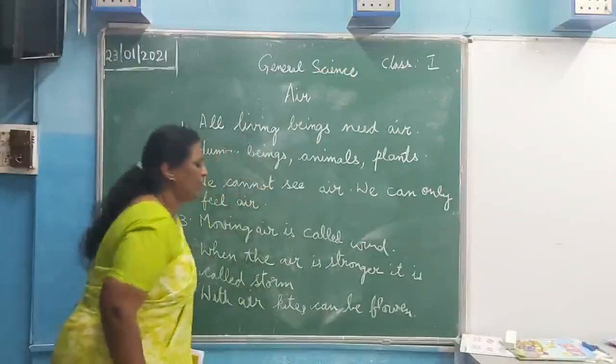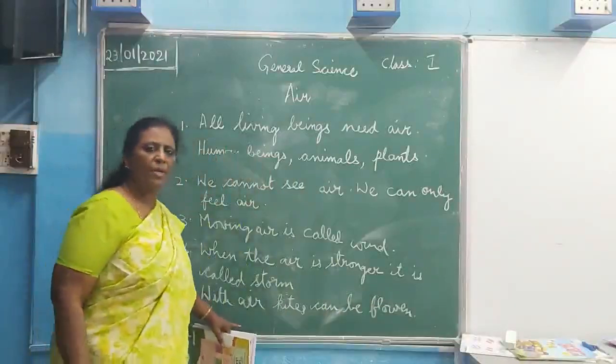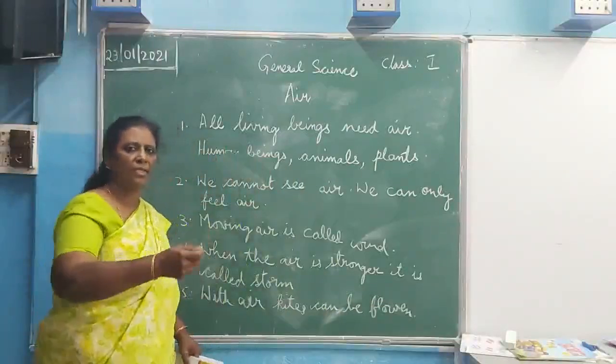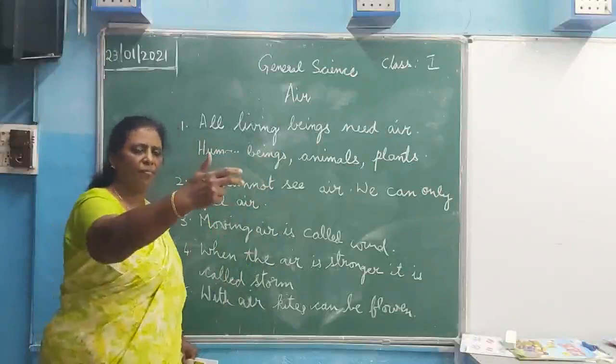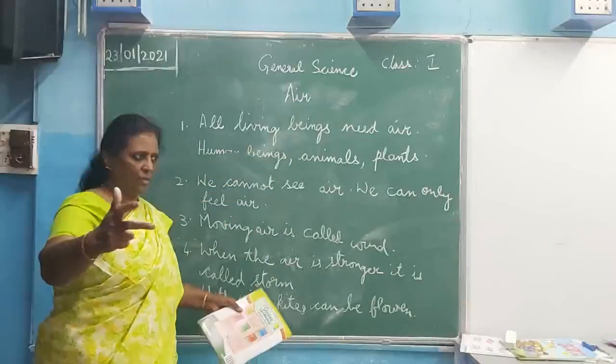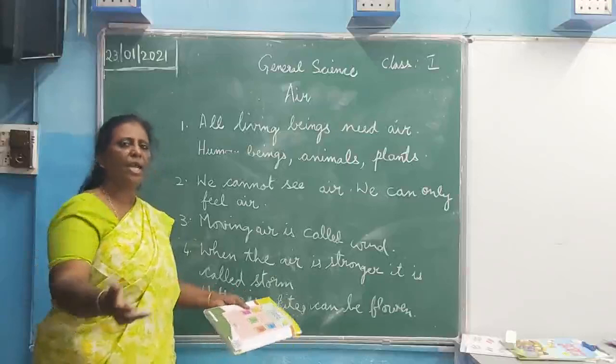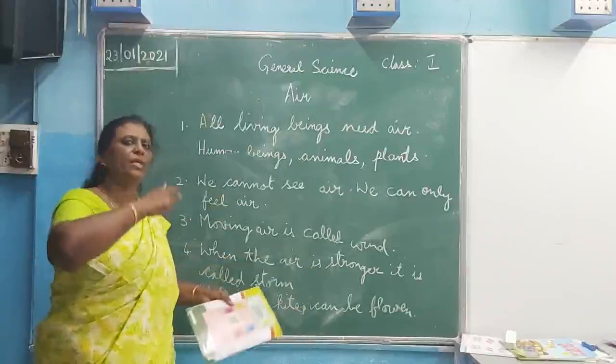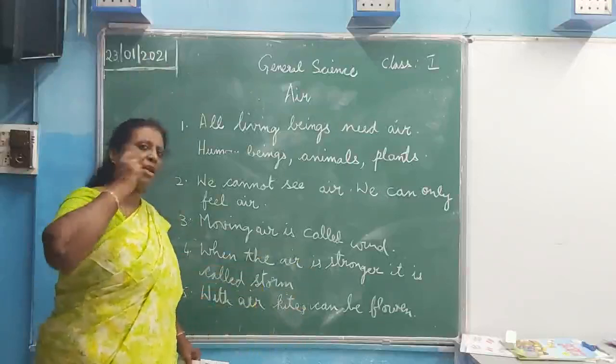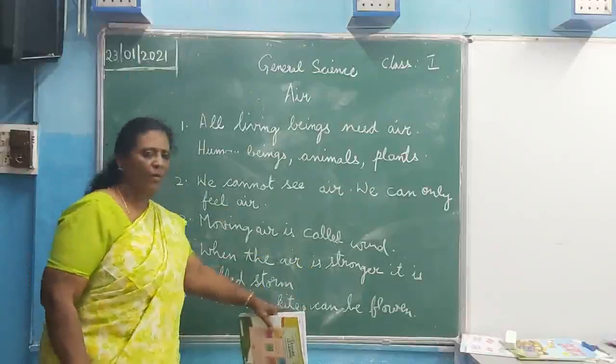Okay? See, with air what happens? When you fly a kite, the kite flies up and the air helps the kite to move further up and it starts flying with the help of air.